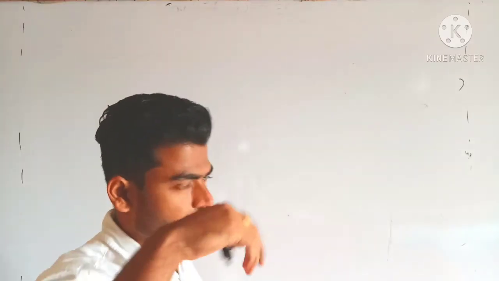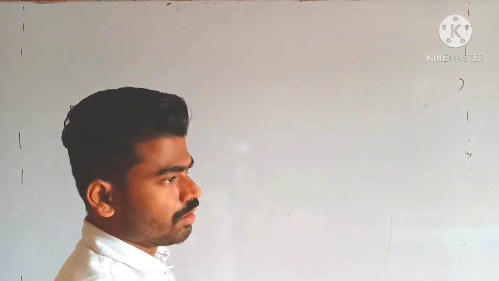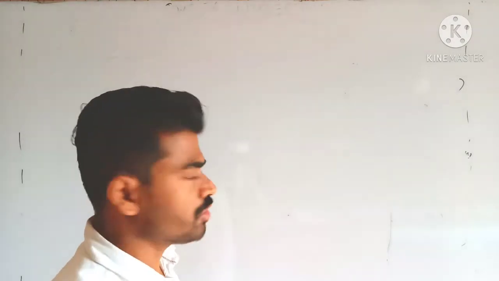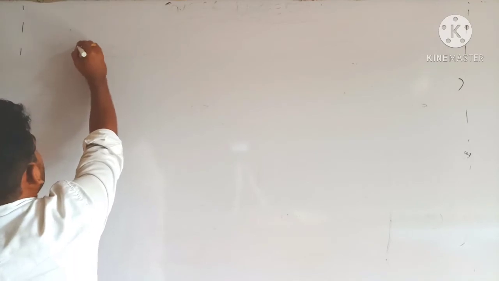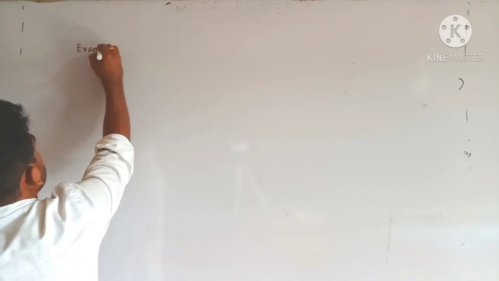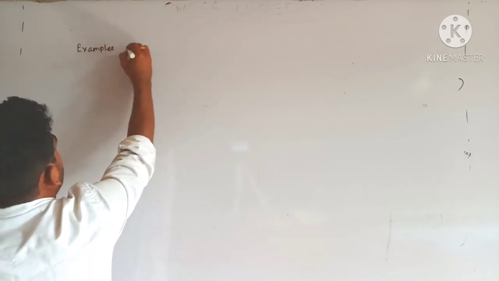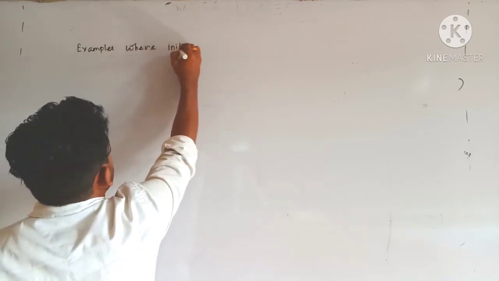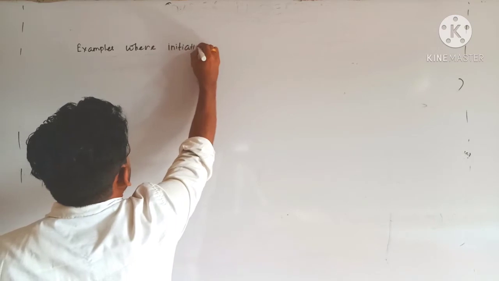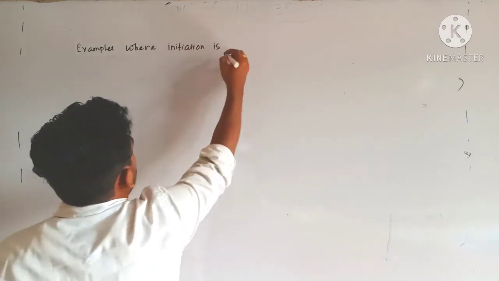Next, examples of the second category of spontaneous process, that is, examples where initiation is required.